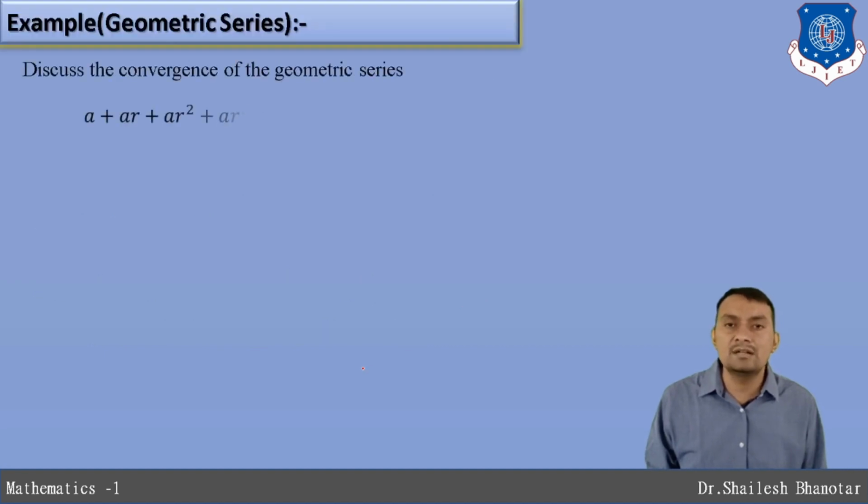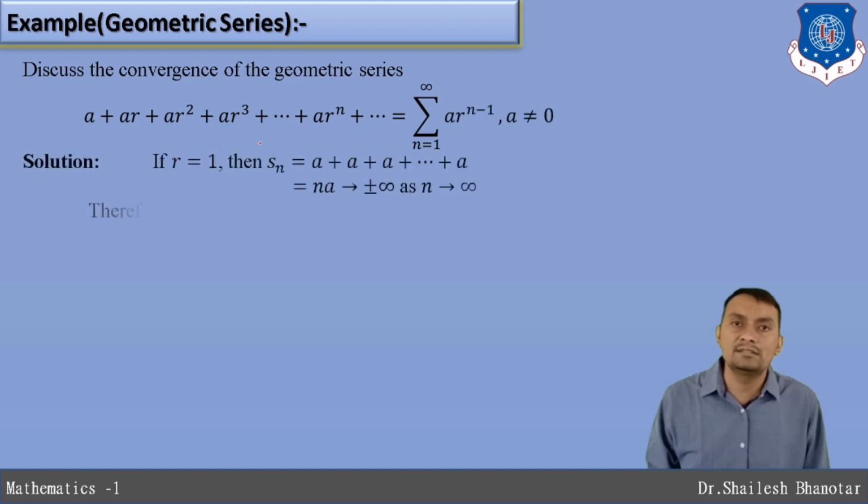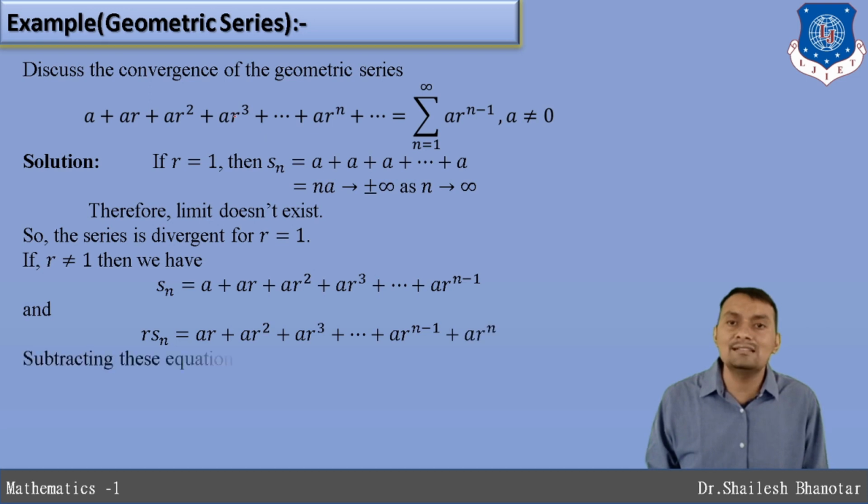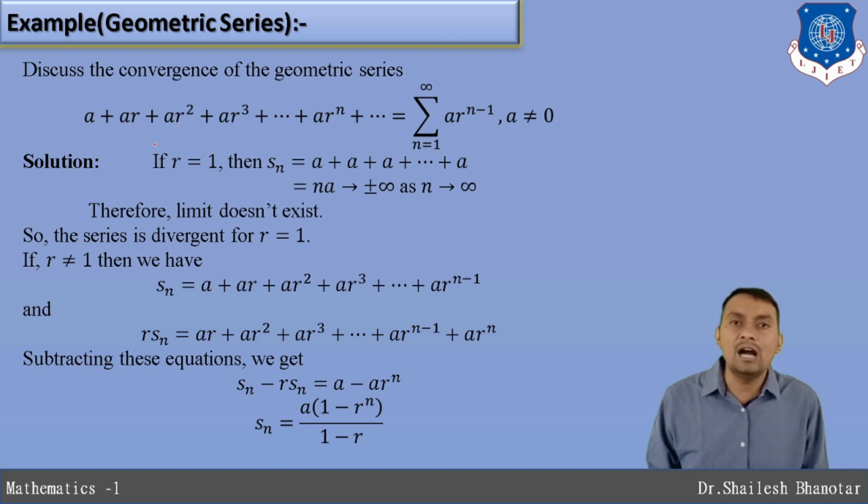Now let us discuss the geometric series. The geometric series is an infinite series. When we consider consecutive terms, the second term divided by the first term, the third divided by the second term, the fourth divided by the third term, and if all of them have the common ratio, then the series will be a geometric series.